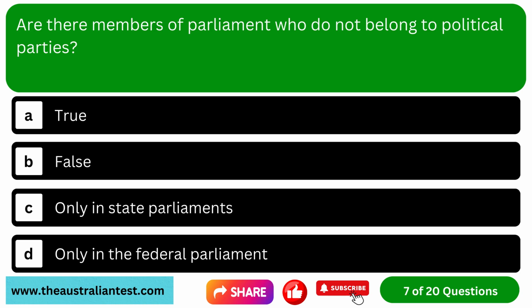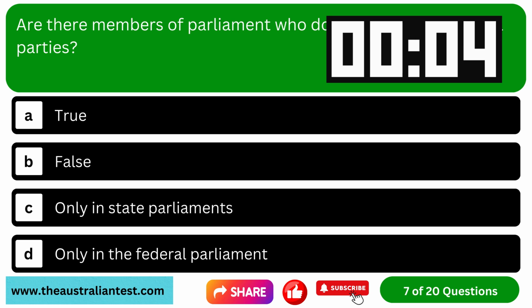Question 7. Are there members of Parliament who do not belong to political parties? Option A, true. Option B, false. Option C, only in state parliaments. Option D, only in the federal parliament.